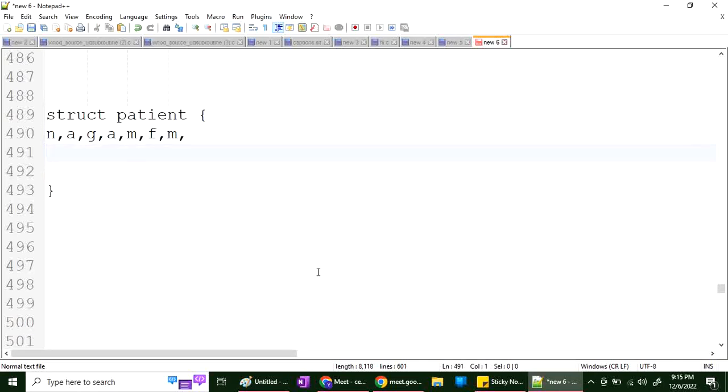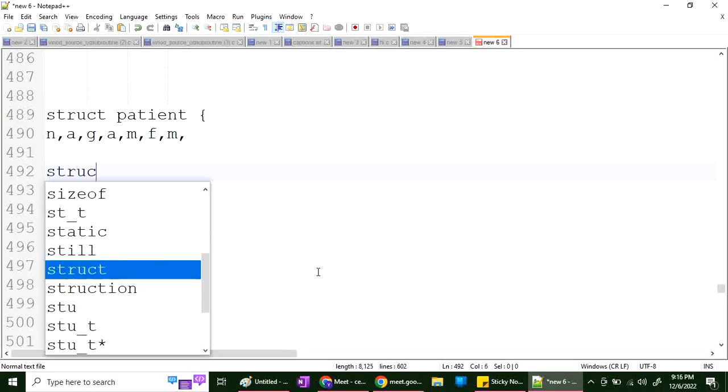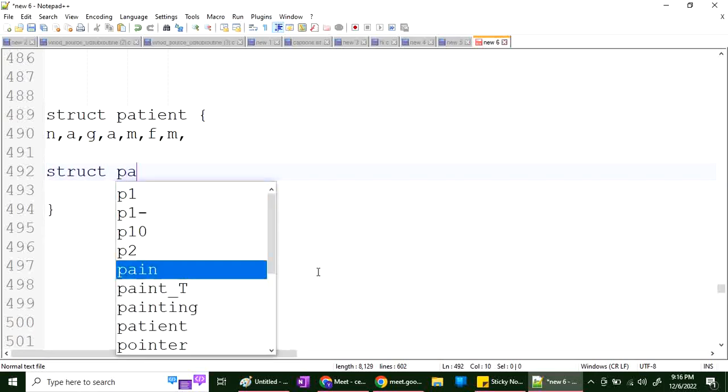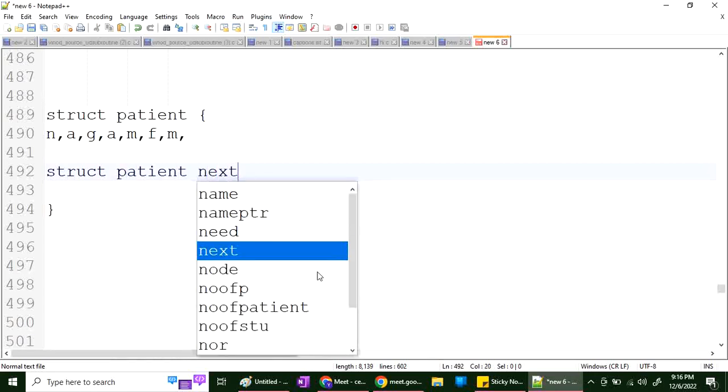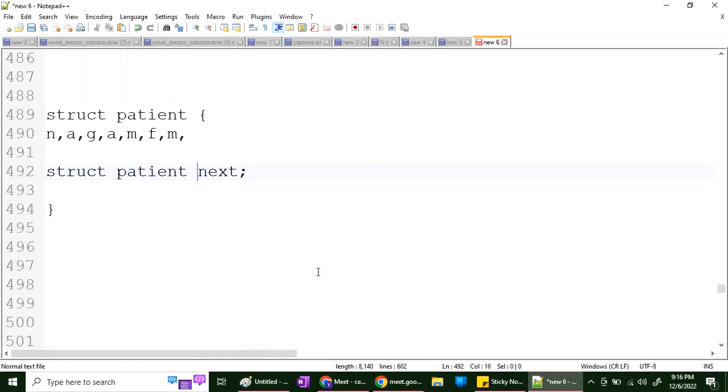I don't mind. Only I want one more data, that is struct patient, and we'll say next. And this is the pointer.